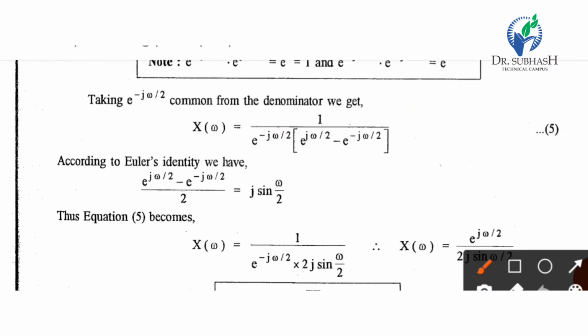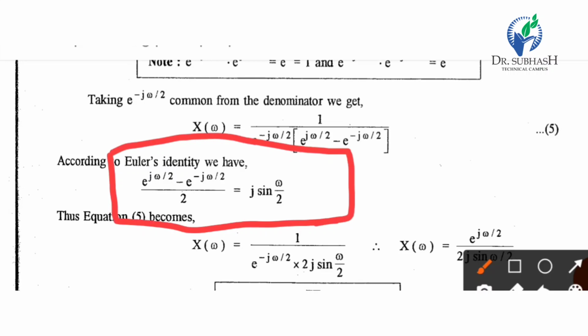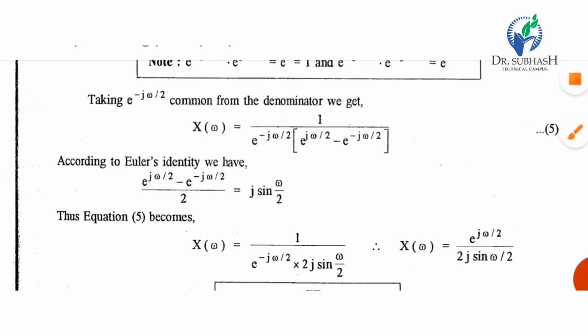Again, like sin of x, this formula we will also use according to Euler's identity: e raised to j omega by 2 minus e raised to minus j omega by 2 divided by 2 equal to j sin omega by 2. If we directly have to write sin omega by 2, then the j will be put in the denominator. So many equations we are using directly, so we have to keep them in mind. Euler's identity and the geometric series are all very useful for our subject. Thank you.